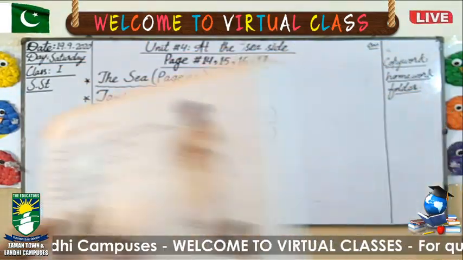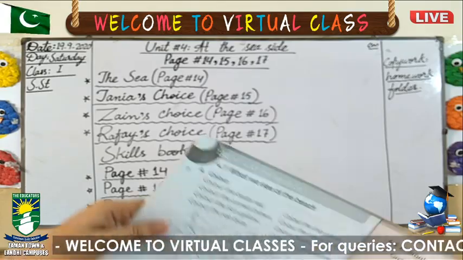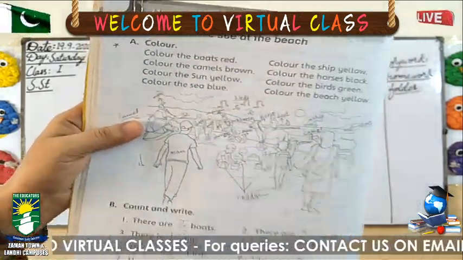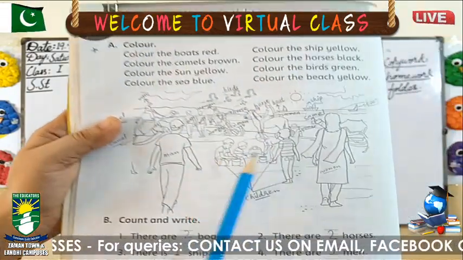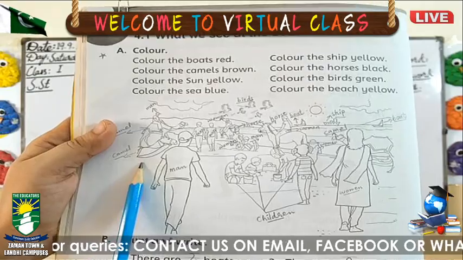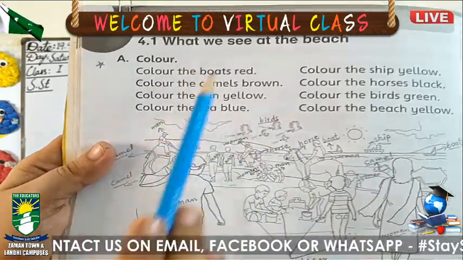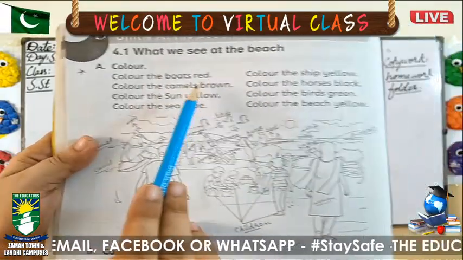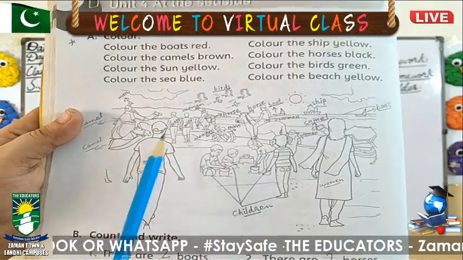Now take out your SST skills book. And what will you do? You will open page number 14. Now we will do some work in the skills book. What We See at the Beach. What will you do here? First, here are some pictures, so you can fill colors here. Colors are mentioned here. Things are also mentioned here, in which thing you will fill which color. So first read it carefully, then you will fill color here. Okay, you will do it by yourself.